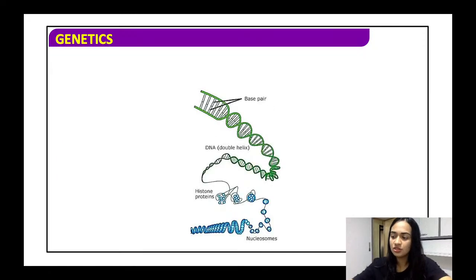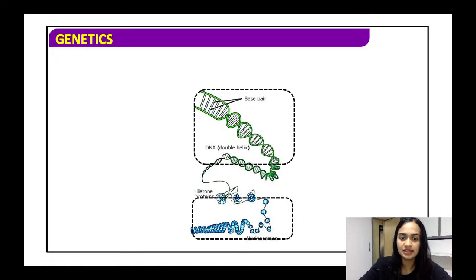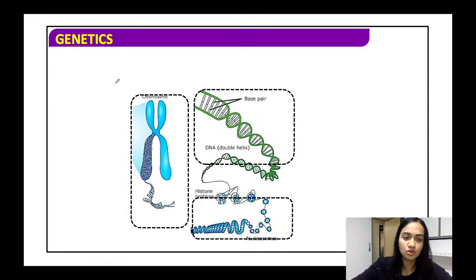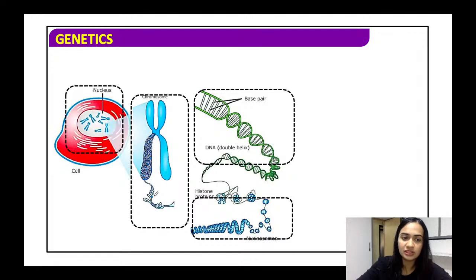So this is a very good diagram of the DNA, that is the genetic material. This basically shows how the DNA is packed. These are the base pairs of the DNA. This is the double helix structure. Then it is coiled around histone proteins, the nucleosomes are formed, and then finally the chromosome is formed. So this chromosome is basically a highly condensed form of the DNA.